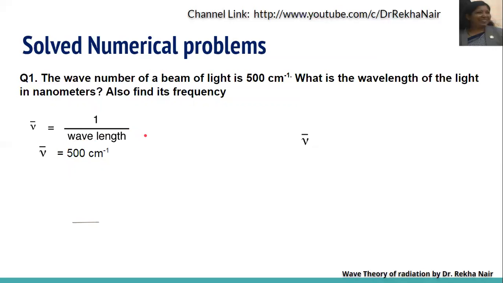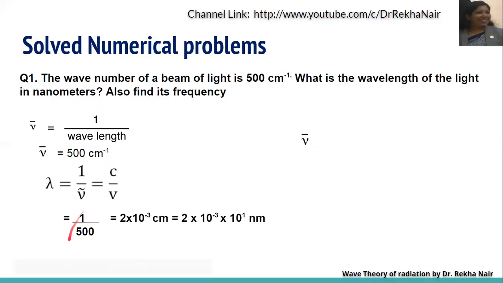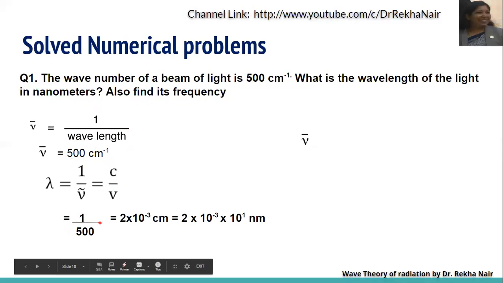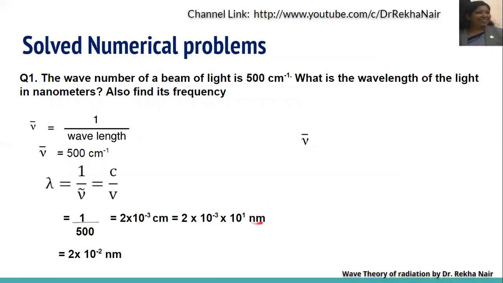So lambda is equal to 1 upon nu bar, or c upon nu. We can put 1 upon 500. It will come out to be 2 into 10 to the power minus 3 centimeter, which is equal to 2 multiplied by 10 to the power minus 3 multiplied by 10 to the power 7 nanometer, or we can say the answer is 2 multiplied by 10 to the power minus 2 nanometer.